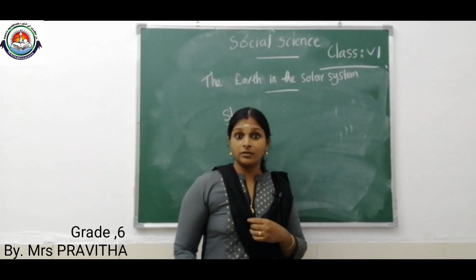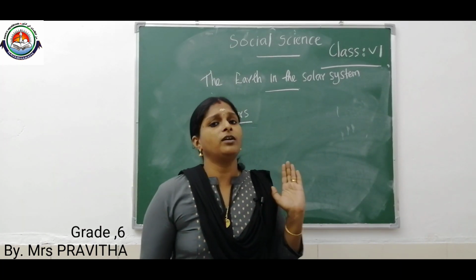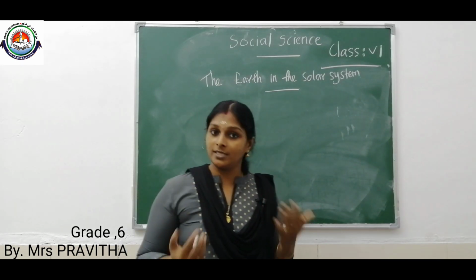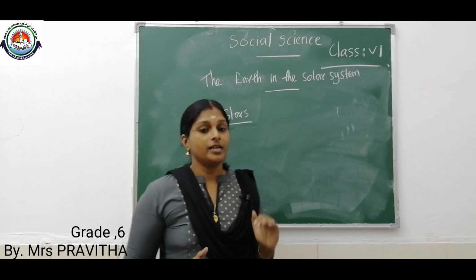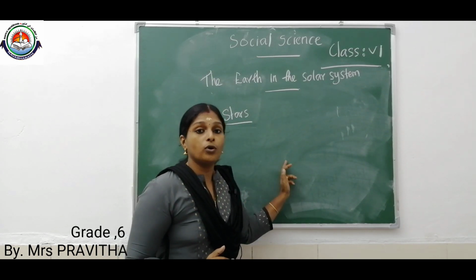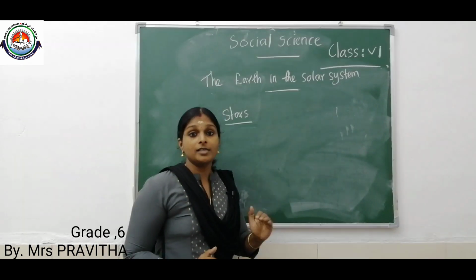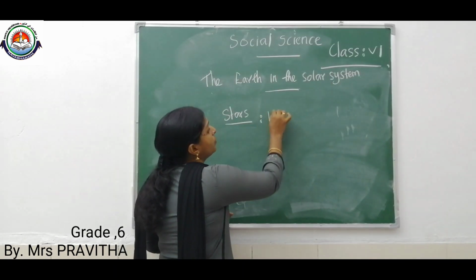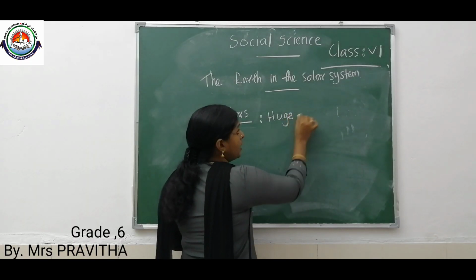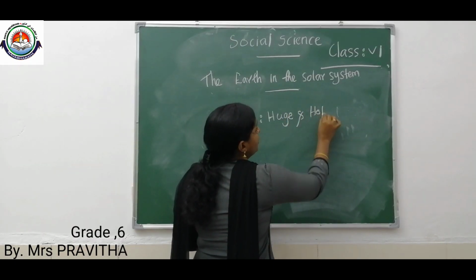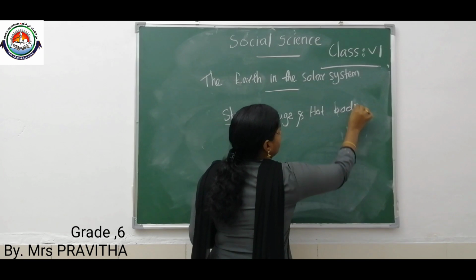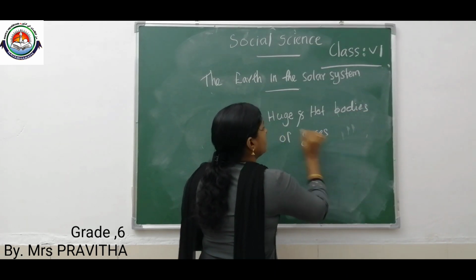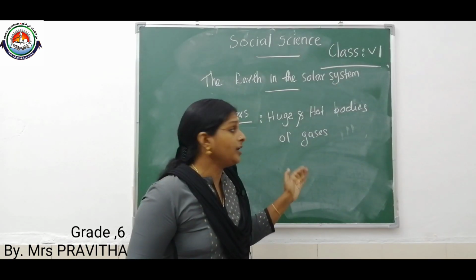Children, did you observe the sky? I know everyone observed the sky and you saw many stars in the sky. But do you know what a star is? Okay, I will tell. Stars are huge, hot bodies of gases that have their own heat and light.